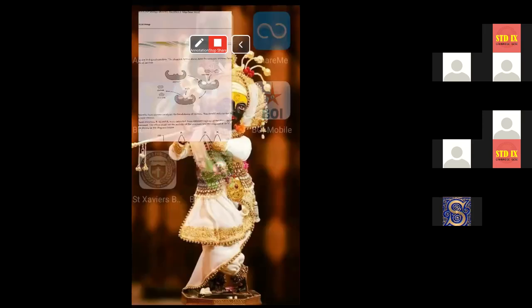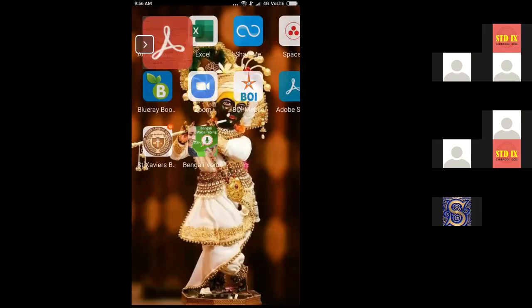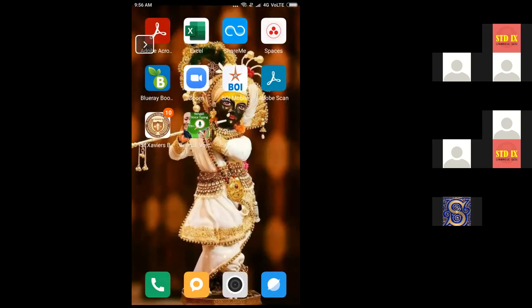Can you guess how to break the product? To break the sucrose. Okay, for that you need to see the chemical structure of glucose, fructose, and sucrose. Can you see this page? Yes, ma'am.